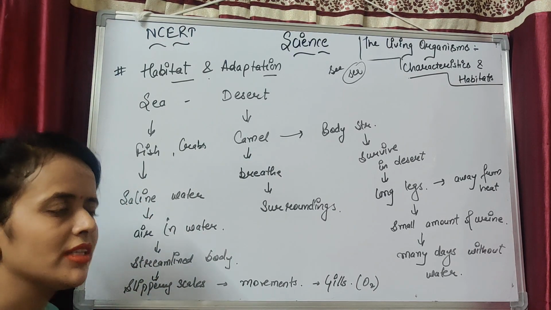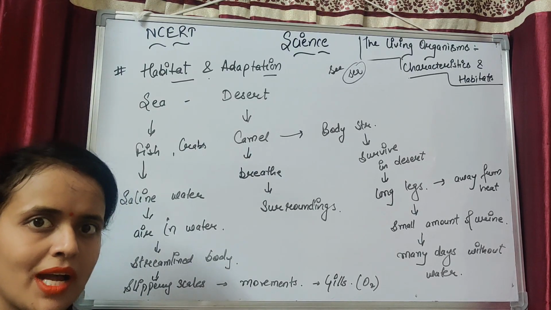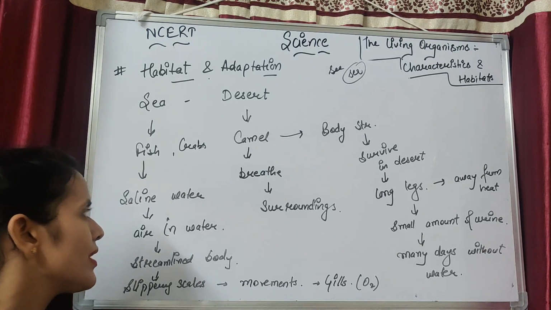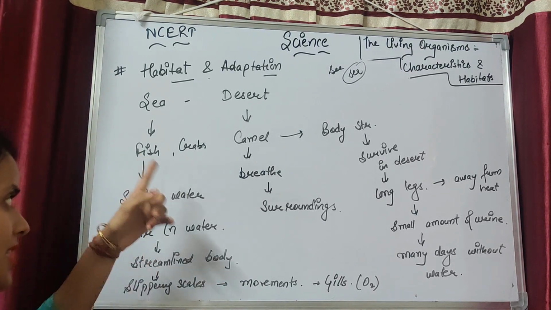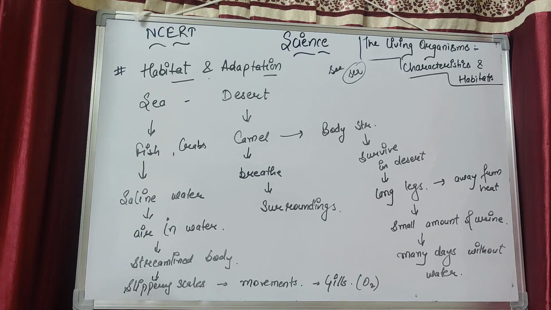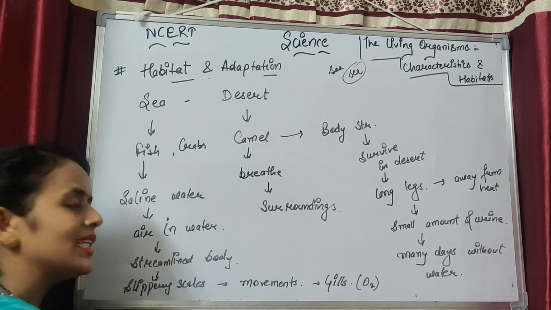In the last chapter, on methods of separation, we studied that by the process of evaporation we get salt from the saline water of the sea. So in the sea saline water is present, and they take air from the water to breathe.